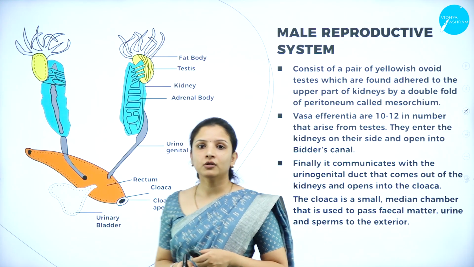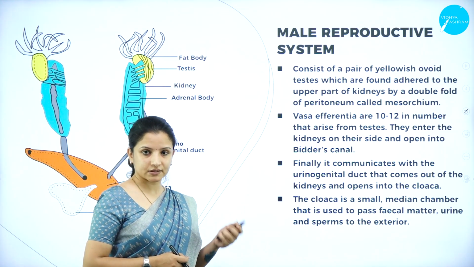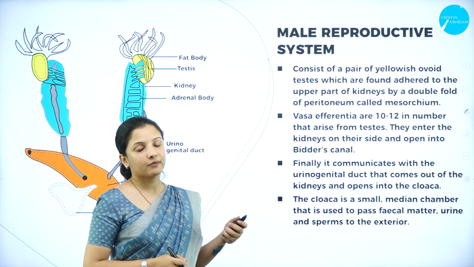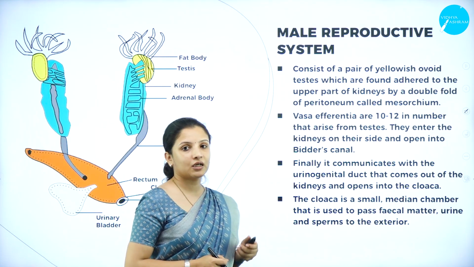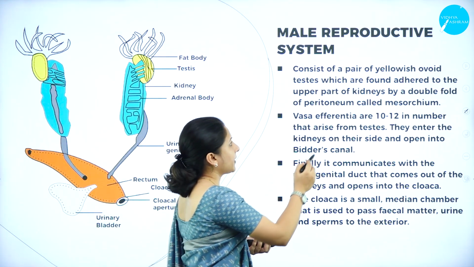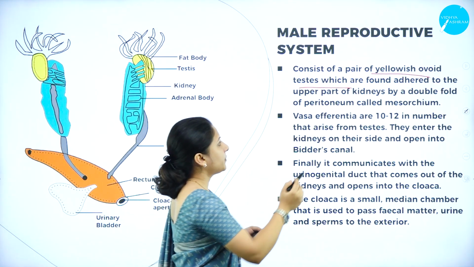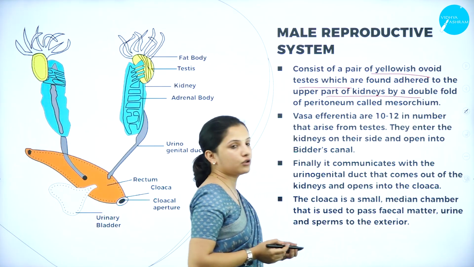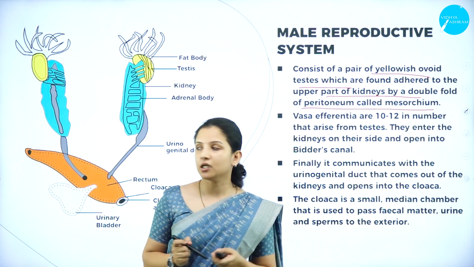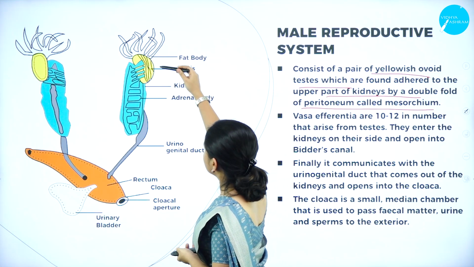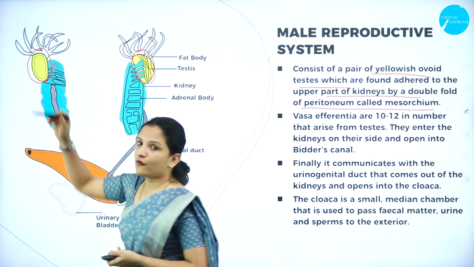Next, moving on to the other anatomical features of the frog, we'll study the reproductive system. In the reproductive system, we shall study the male and the female reproductive systems separately. The male reproductive system consists of a pair of yellowish ovoid tubes attached to the upper part of the kidney by a double fold of peritoneum called the mesorchium. As you can see here, it is present just above the kidney. Can you see this yellow part present here? It is a yellow folded structure.